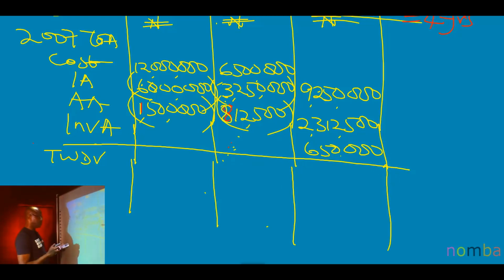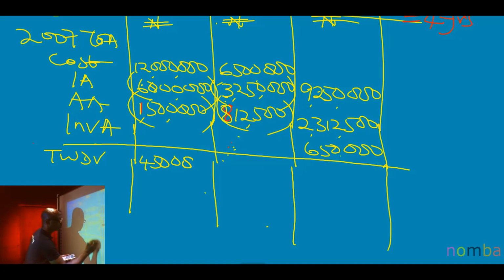For example, let's look at a motor vehicle, 12 million, minus 6 million, minus 1.5 million. So the TWDV for 2008, that's balance brought forward, is 4.5 million.